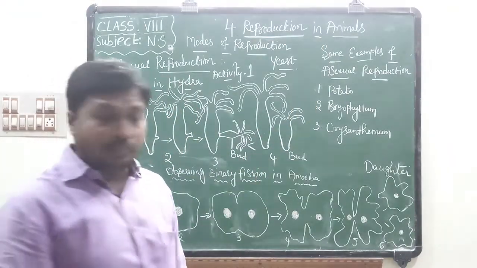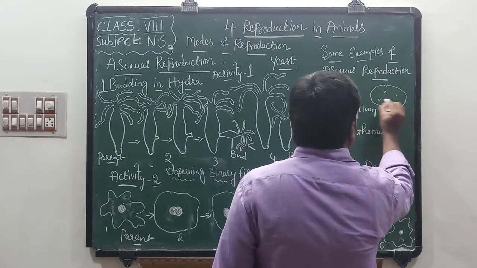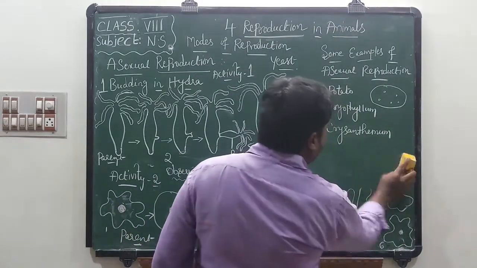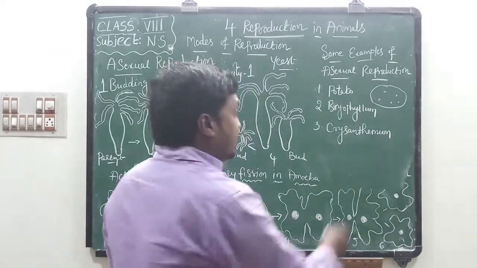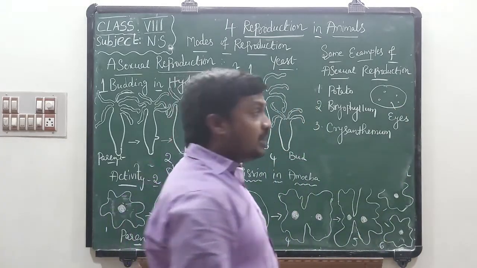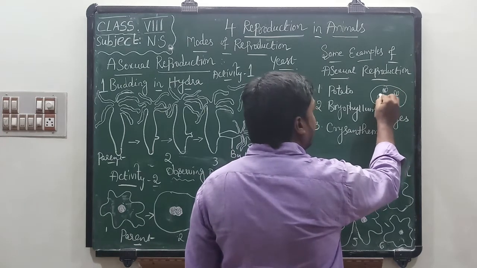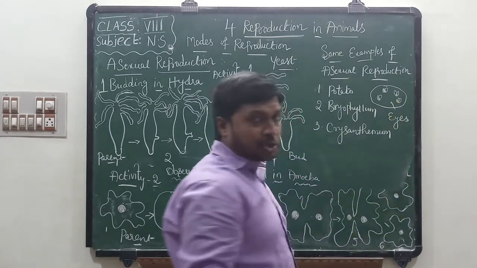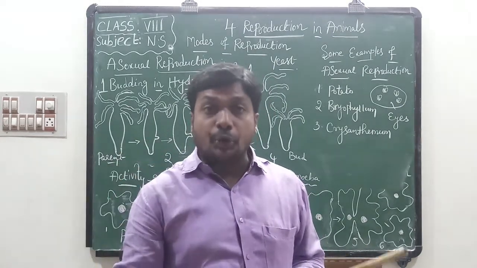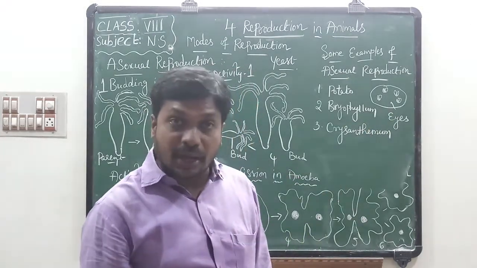What is that? Potato. If you take a potato, we can find some sunken regions in the potato. These sunken regions are known as eyes. These eyes produce some buds. If you cut this bud portion along with some tuber, and keep it in soil, new potatoes will be formed. So, the eyes of a potato are a type of asexual reproduction.